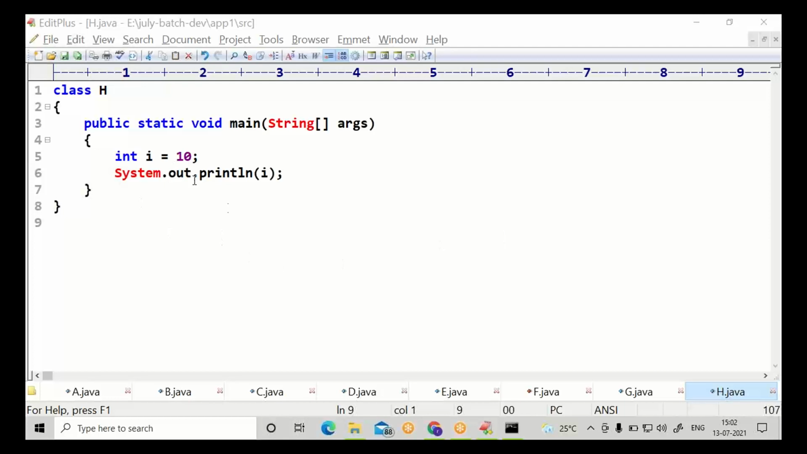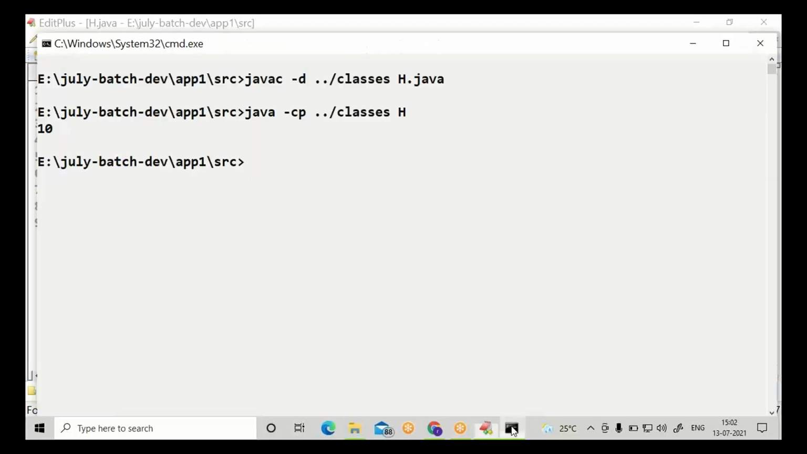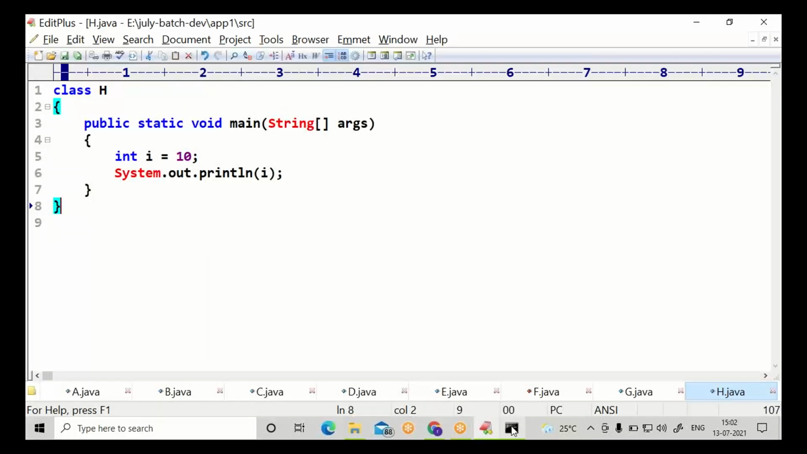We have compiled and run this program already. We got the output as 10. We understood how we can use a variable, and the significance of data type, name, value, and scope. While printing i, we are not getting i, we are getting 10.